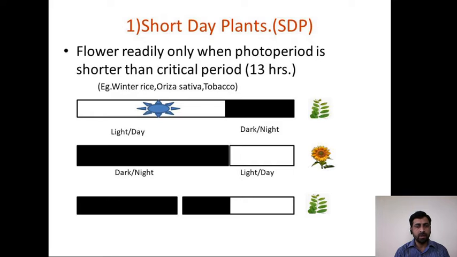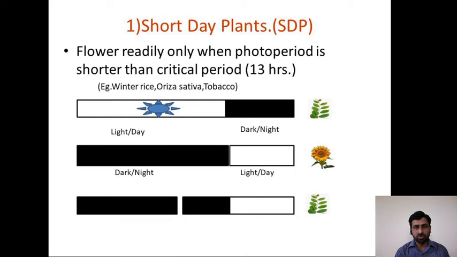So what is the particular flowering period? They flower readily only when the photoperiod is shorter than the critical photoperiod, that is 13 hours. When the dark period or night is longer than 13 hours, these plants flower.